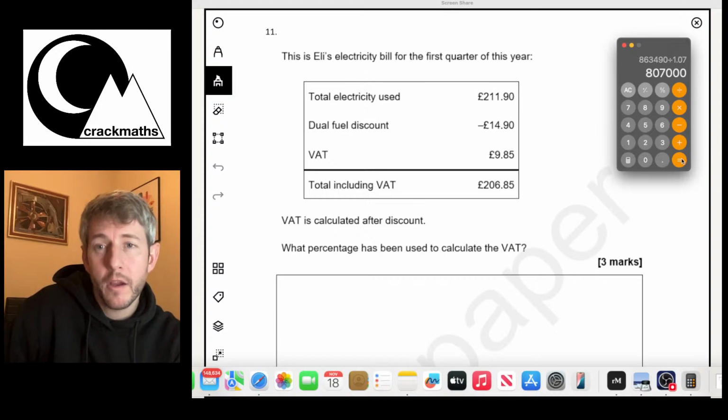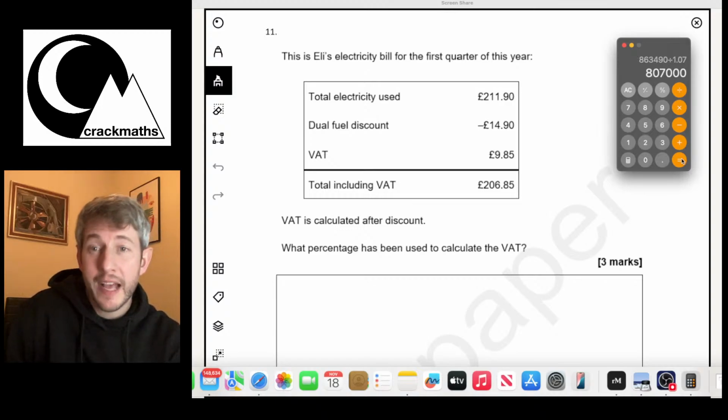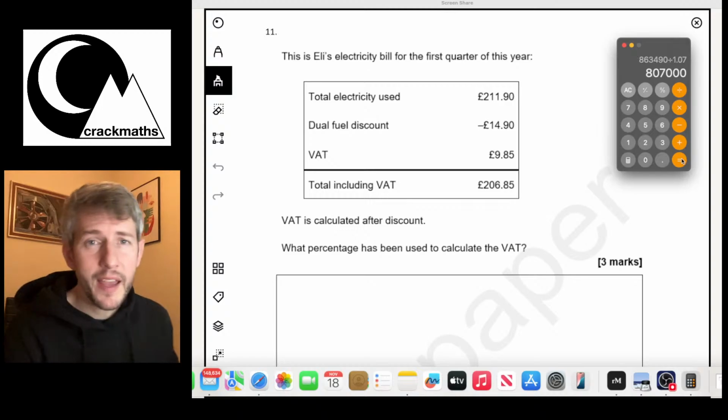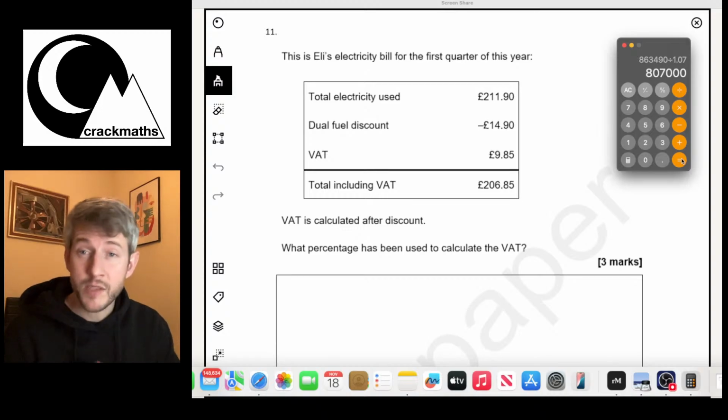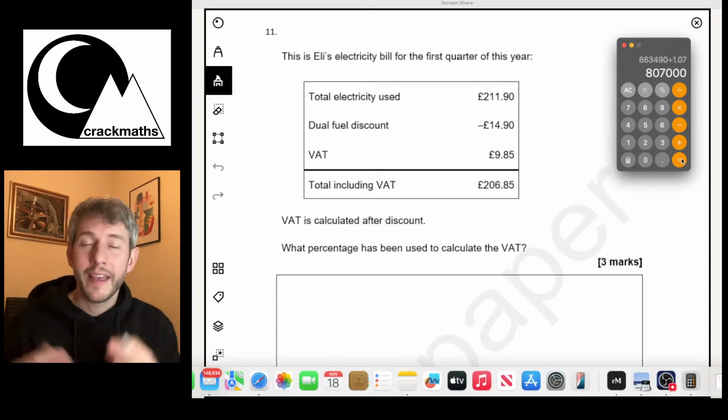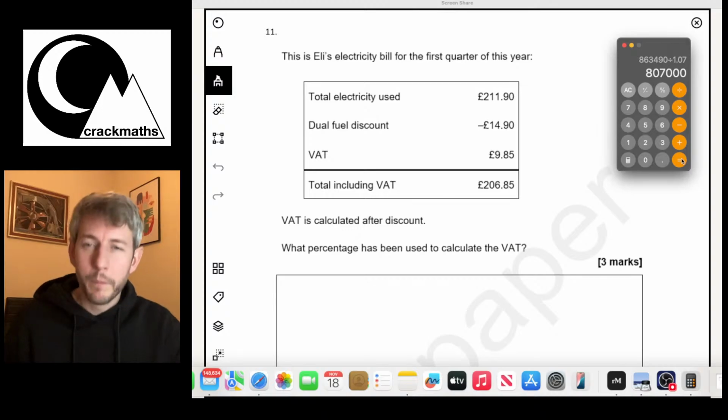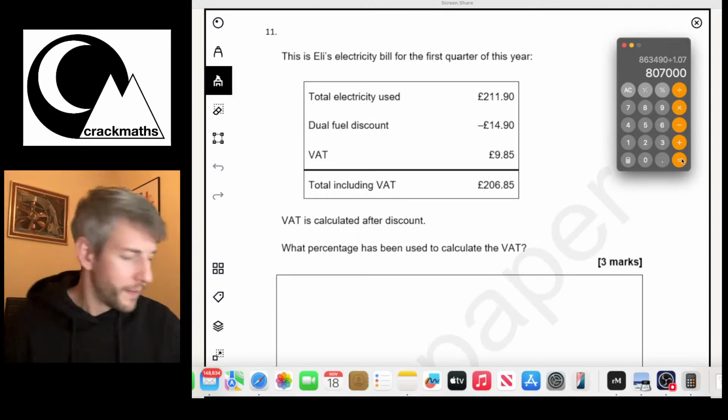Right. Okay. So they're wanting to know £9.85 is what as a percentage of the £211.90. Okay, so this is writing one number as a percentage of another. That's what this technique is called. It's writing a number as a percentage of another.